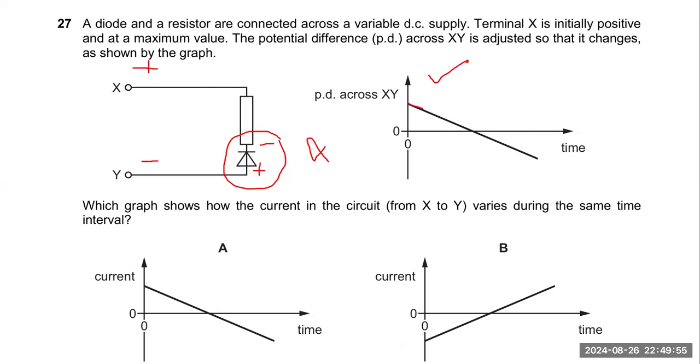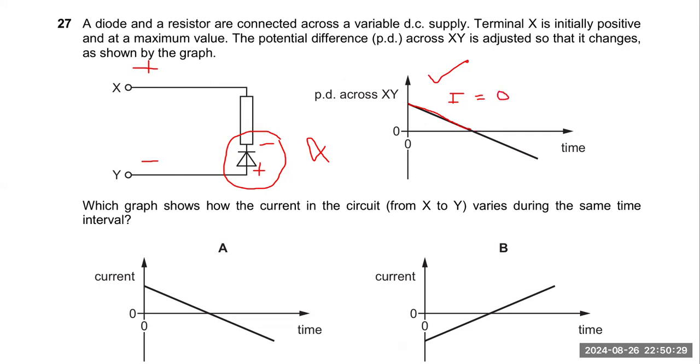Look at this diagram, it shows the potential difference across XY. In this region X is positive and Y is negative. So positive is connected with the negative of the diode and negative is connected with the positive of the diode. It means it will not work when this potential is applied, and the current will be zero. I will write here, the current is zero.